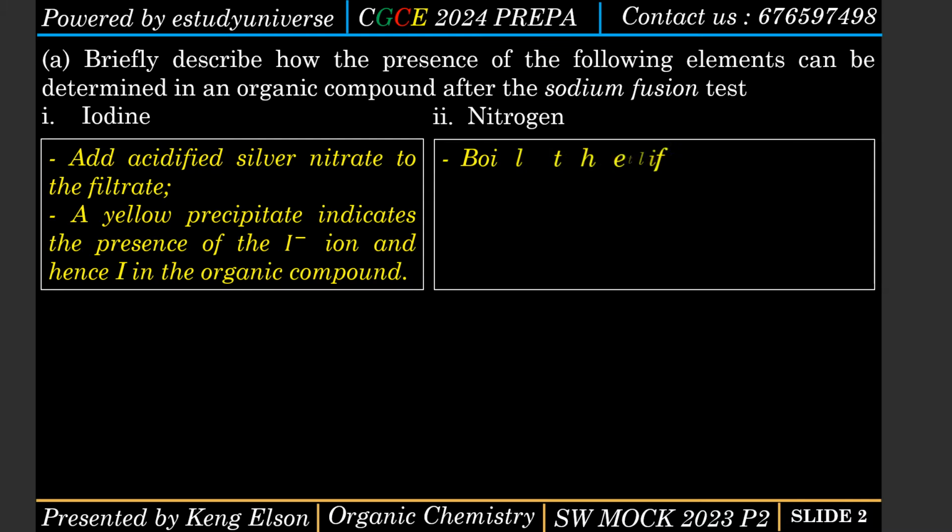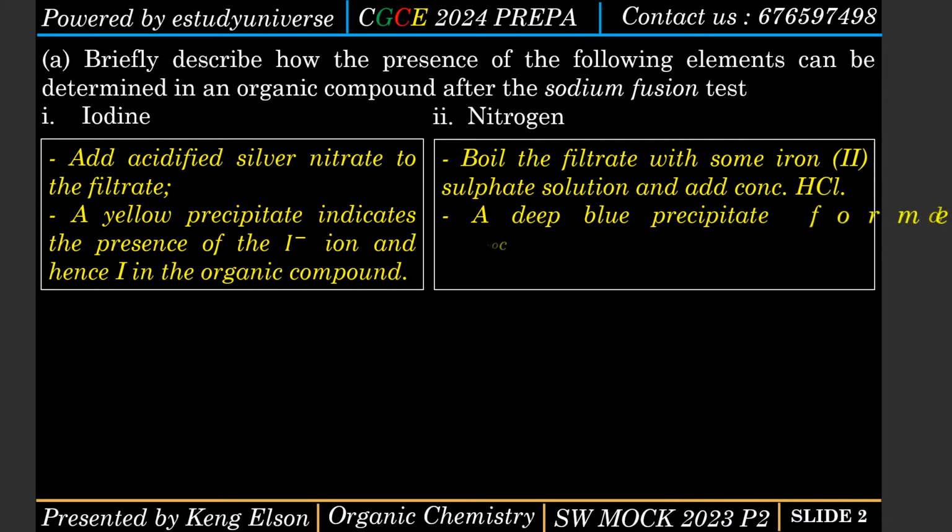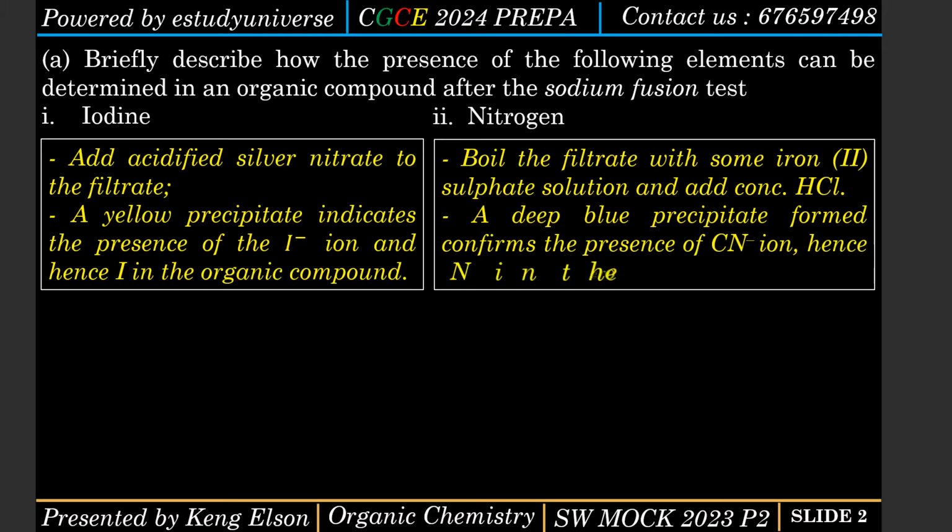For nitrogen, after performing a sodium fusion test, we need to boil the filtrate with some iron sulfate, and also we add concentrated sulfuric acid. What happens is that a deep blue precipitate will be formed, which confirms the presence of the cyanide ion. And when the cyanide ion is present, then the element nitrogen is present in the organic compound.